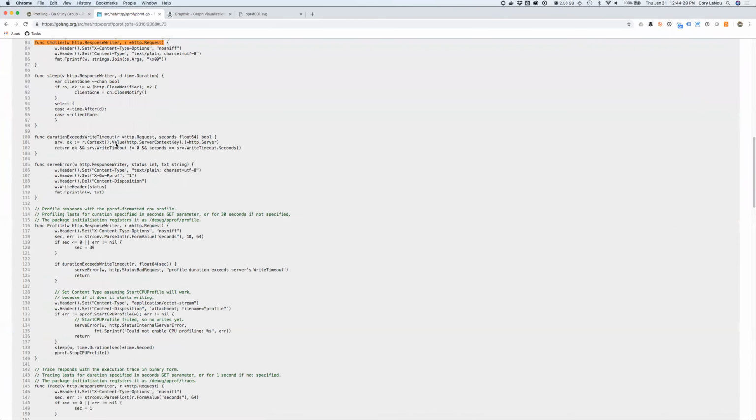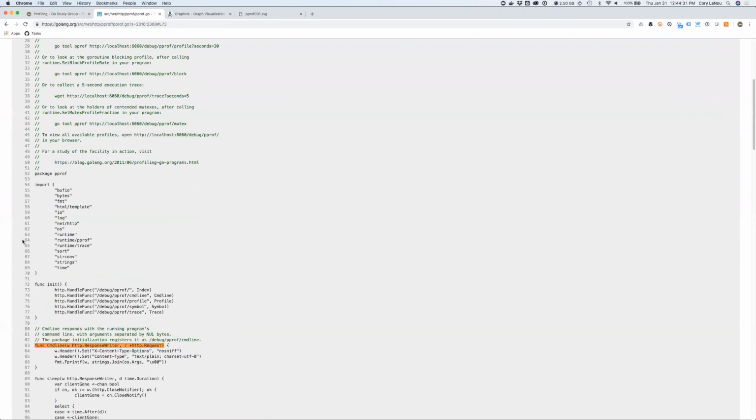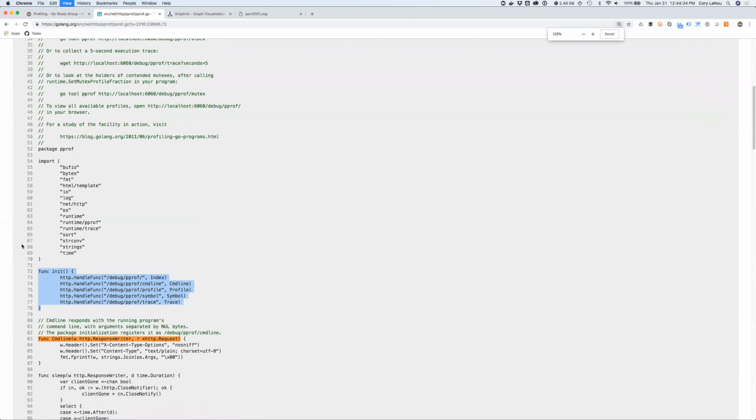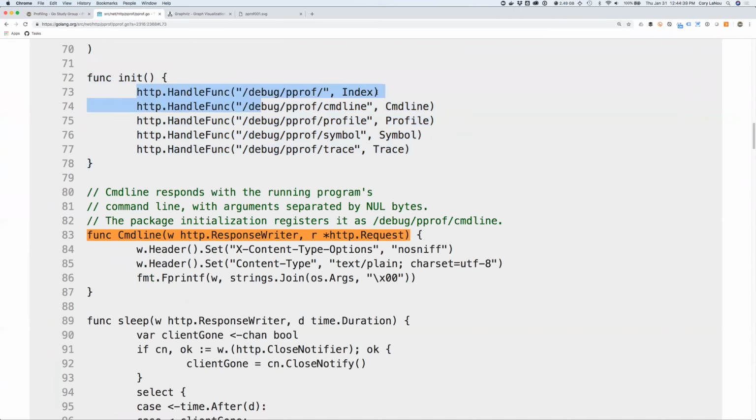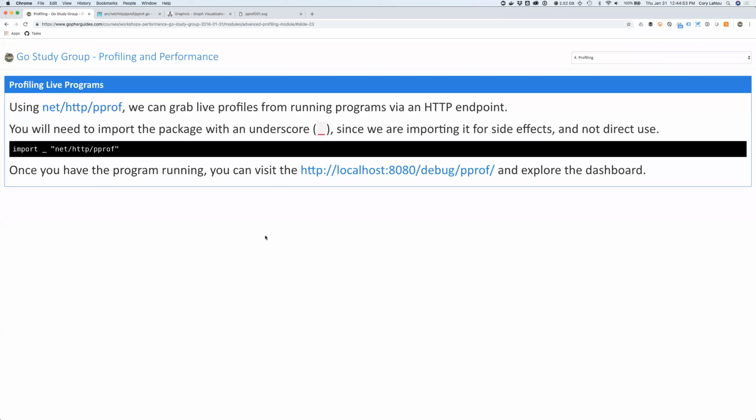Where's the init in here? You'll see that they have an init block in here. This is probably pretty small. Let's make this bigger and see what they're doing here. So if you already have an HTTP handler or an HTTP service in your program, if you don't, you can wire one up. But if you do, they're literally just wiring in these endpoints for you. That's all they're doing. And so this allows you then to, at this point, take a live profile of your actual program. You don't need to understand that for what we're going to do here, but just understand that works.